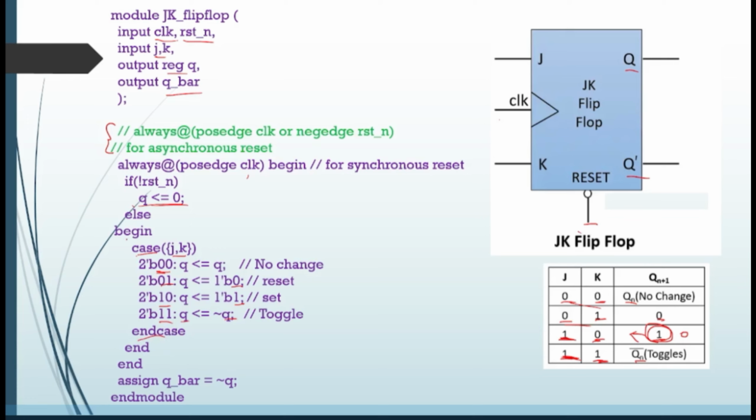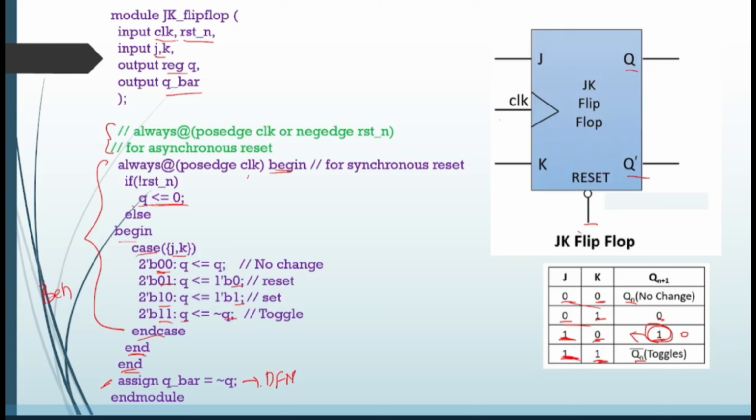And then here, since you have begun, end. And then always at the edge, you need to see this begin and end. And after that, here I am using assign. If you see here, this is my behavioral modeling and this is my data flow modeling.